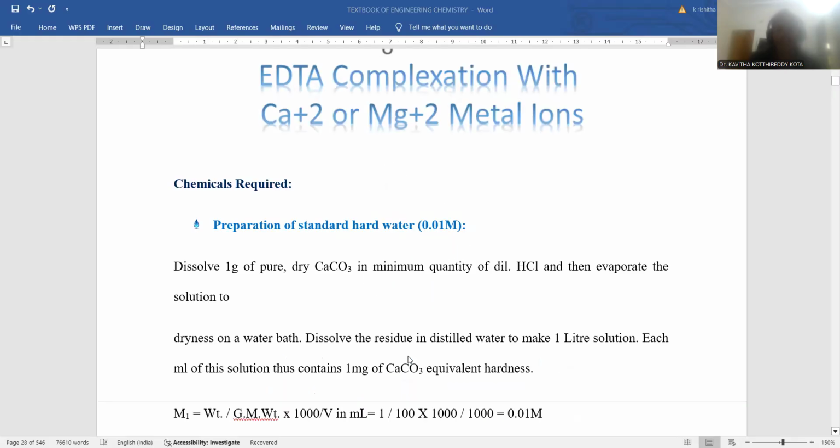Next is about what chemicals we are going to use in this estimation of hardness of water.